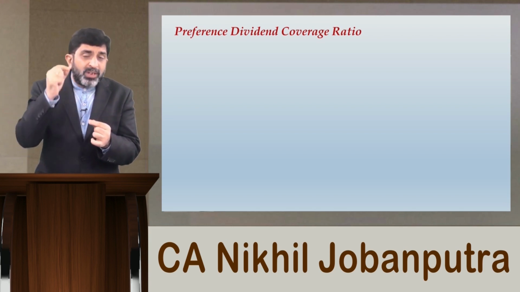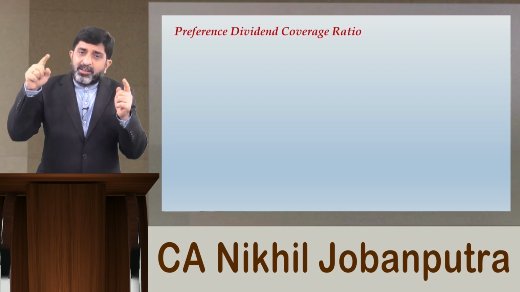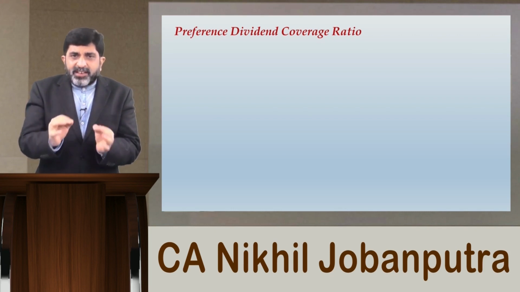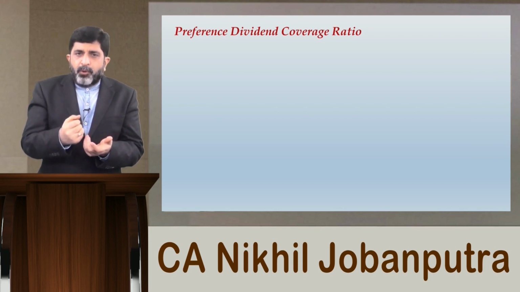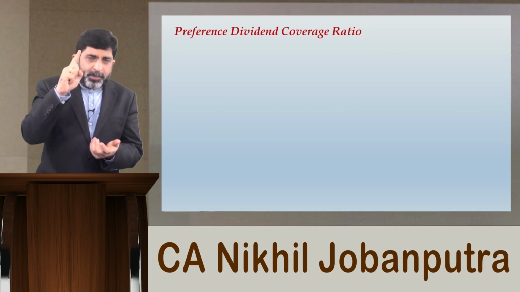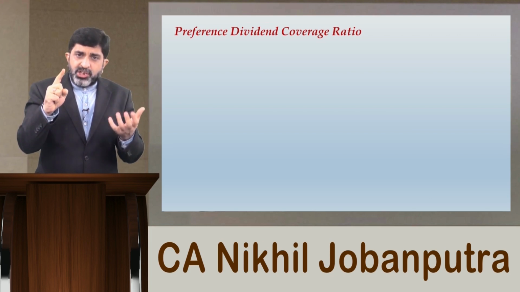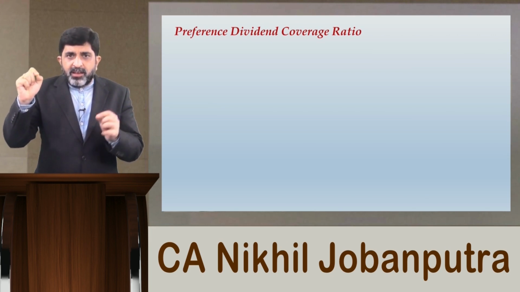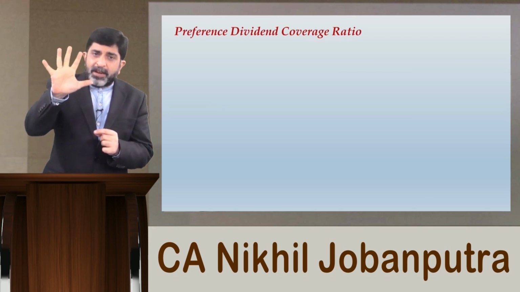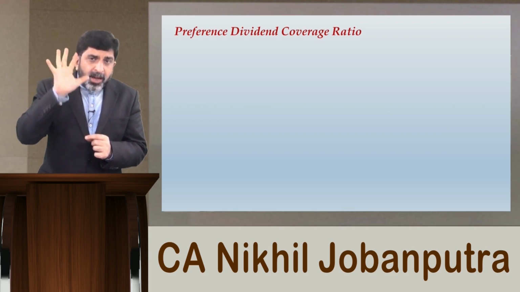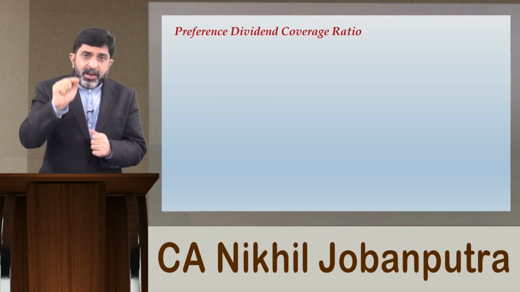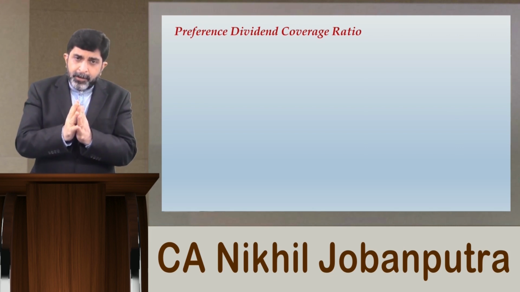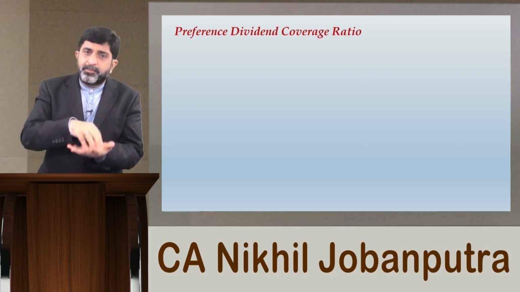So how will you compute the equity dividend coverage ratio? It will be earnings available to equity shareholders divided by the amount of equity dividend. And when you get that, the interpretation is still the same. For example, if your equity dividend is rupees 1 lakh and earnings available to equity shareholders is 5 lakhs, then the equity dividend coverage ratio will be 5 lakhs by 1 lakh, that would be 5 times. Now, when I come to this ratio, I want you people to focus on one thing very clearly. Please listen carefully to me, this is something important.